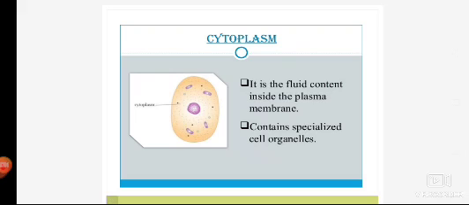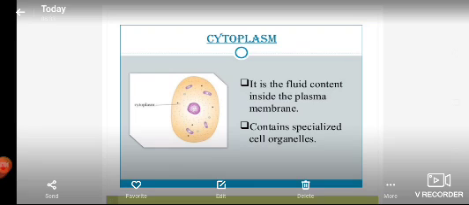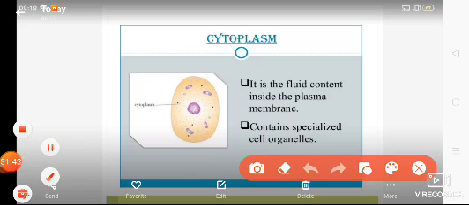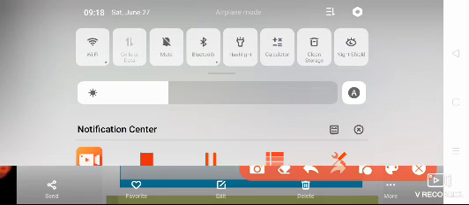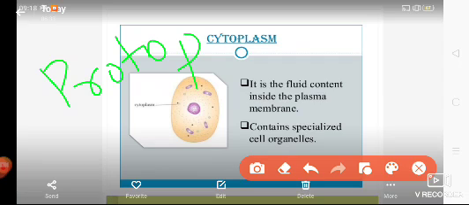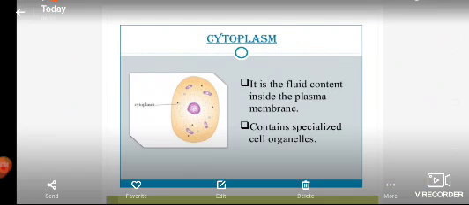Okay, let me add one more concept, that is protoplasm. I'll just write it down here. Protoplasm. Okay, so protoplasm basically means a sum or a total of cytoplasm plus nucleoplasm.